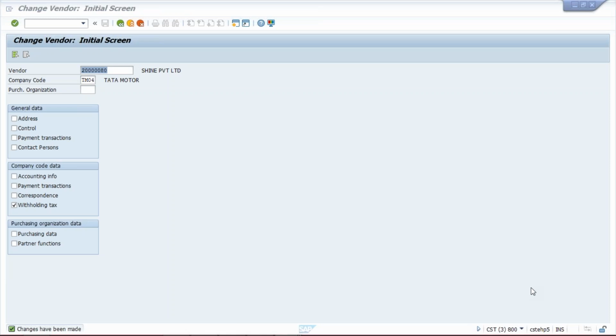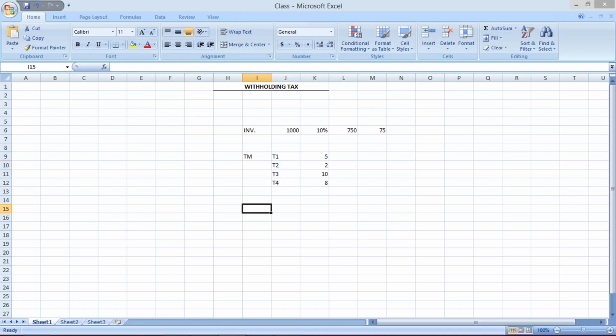Yes, of course, you can create separate GL. You can create separate GL for different TDS. It depends upon client how many GLs they want. Let's suppose they are having two different kinds of TDS they are going to deduct. For rent, that will come under a different section code, whereas professional services is coming under a different section code.